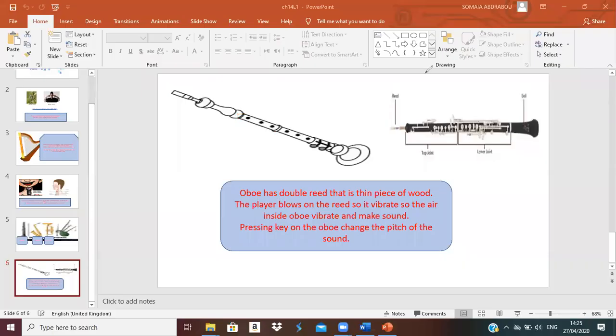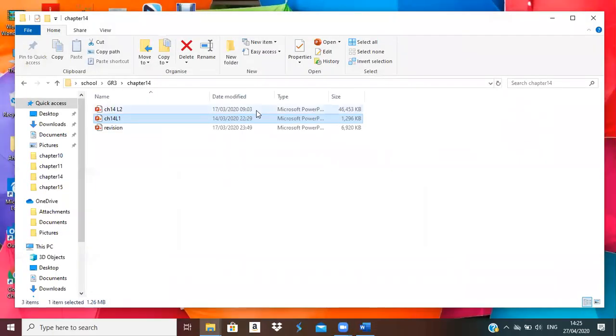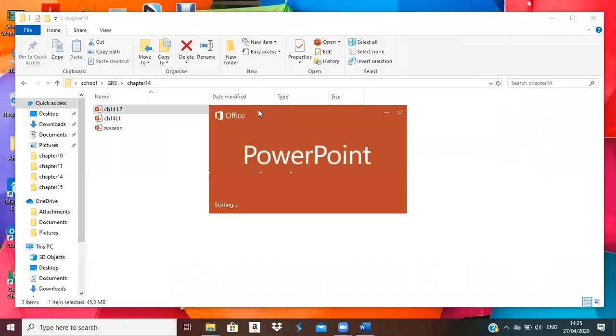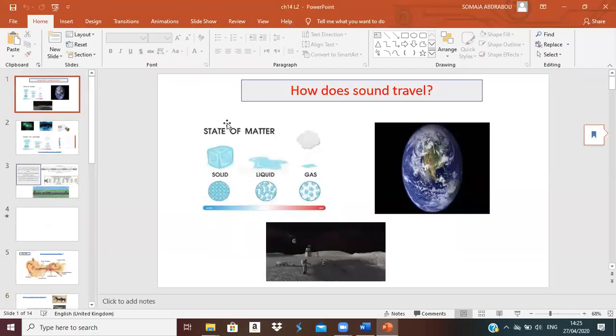Now we finished the first lesson. Let's move to the second one quickly. Can you see the screen? Yes. Okay. How does sound travel? This is the second lesson. How does sound travel?